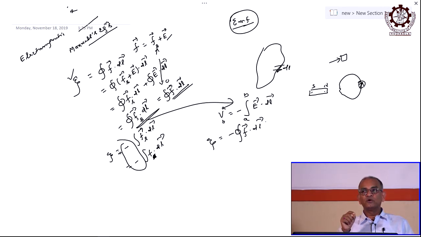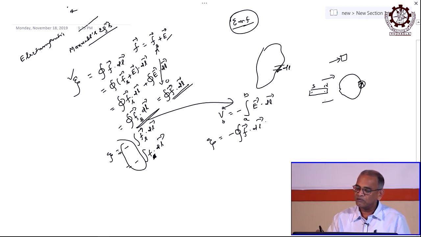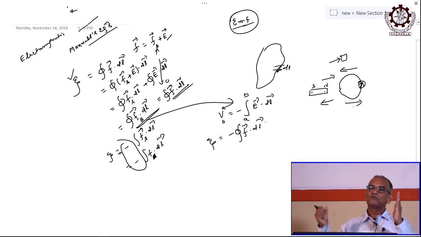The same thing will happen if you take the magnet towards or away from the loop, the flux will change per unit time. Or keep the magnet constant and move the loop, same thing, the flux linked with the loop is again changing with time. So there will also be an induced EMF, right.